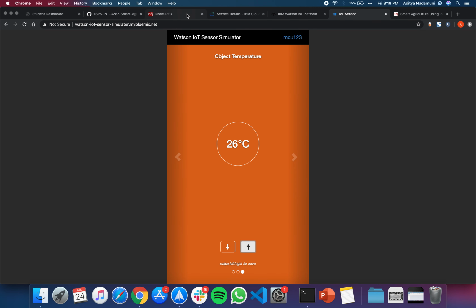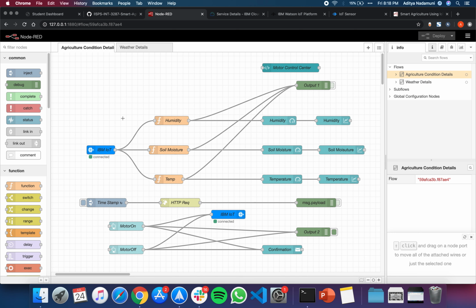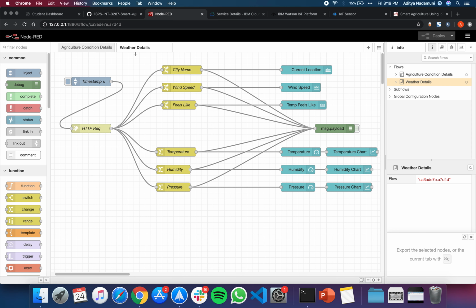Now to connect all these, we require a platform. This is known as Node-RED. This is the first flow and this is the second flow. Here you can see this is my sensor, which gives us humidity, moisture, temperature. It shows in the UI and the output is given. And a motor, that is another IBM device connected through the IBM platform. Here you can turn the motor on and off in the UI. Also, to get the weather details of the current location, I have used the Open Weather API, and this can give all the details in the UI. I'll show you.